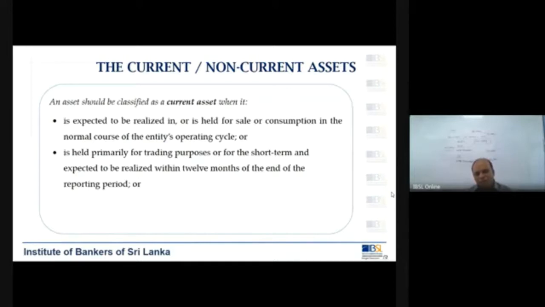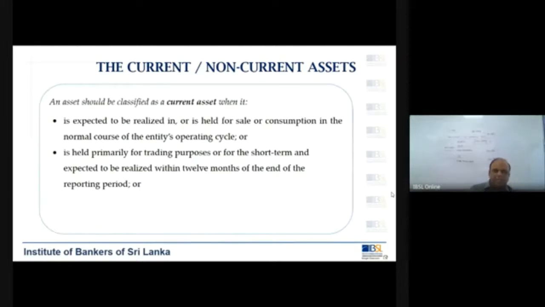So in other words, whatever you keep as stocks in your financial statement will have to be considered as current assets. Now we are looking at a few examples. What are those? Cash. Anyway, that is going to be a current asset.